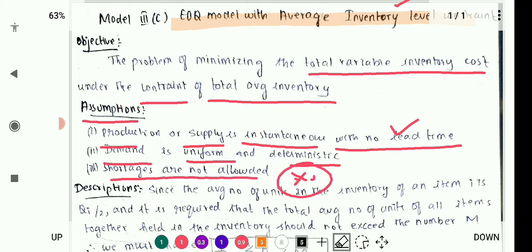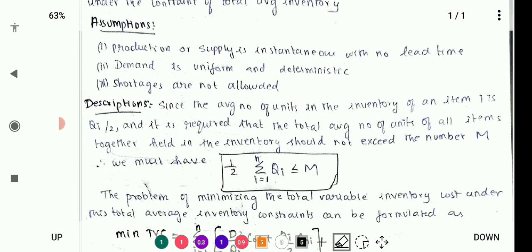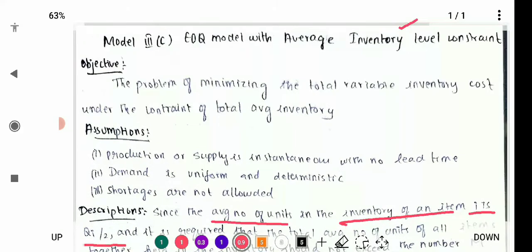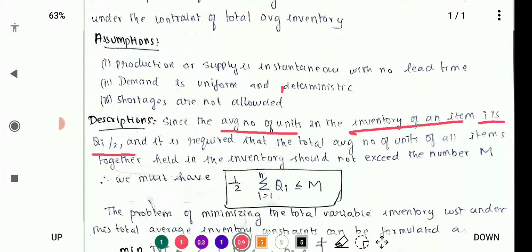Okay, in this model they have given a description that since the average number of units in the inventory of an item is qi by 2, because here they have given average inventory level constraint only. So as they have given average, we are considering it as qi by 2, and it is required that the total average number of units of all items together held in the inventory should not exceed the number m.